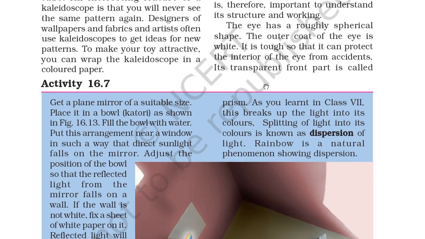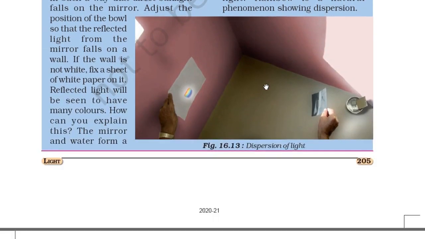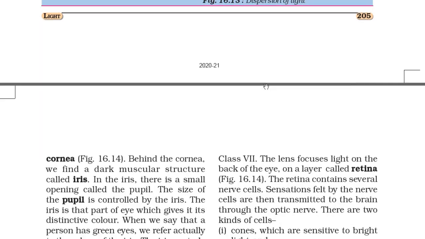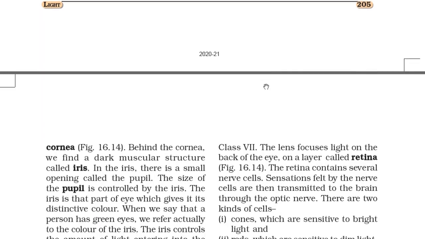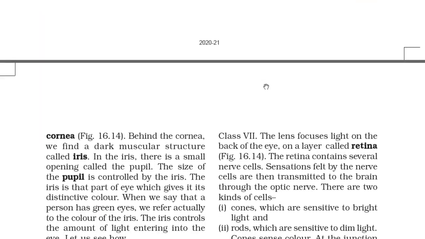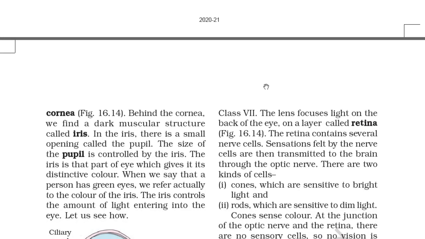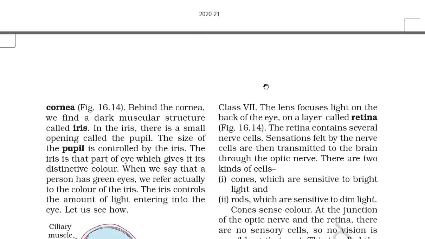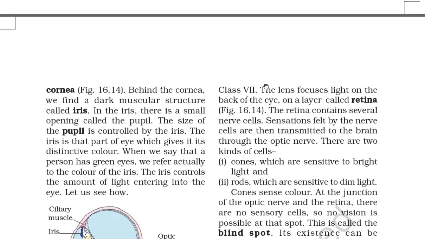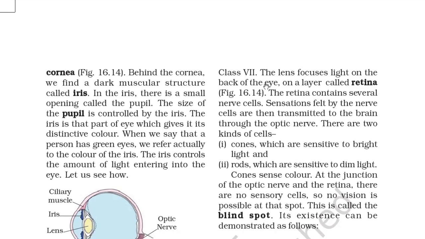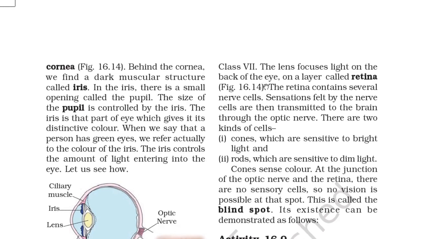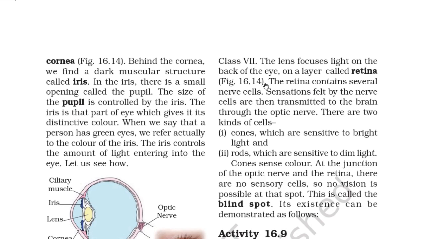Its transparent front part is called the cornea, as in figure 16.14. Behind the cornea, we find a dark muscular structure called the iris. In the iris, there is a small opening called the pupil. The size of the pupil is controlled by the iris. The iris is the part of the eye which gives it a distinct color. When we say that a person has gray eyes, we actually refer to the color of the iris. The iris controls the amount of light entering the eye.